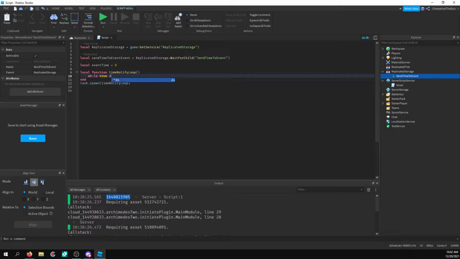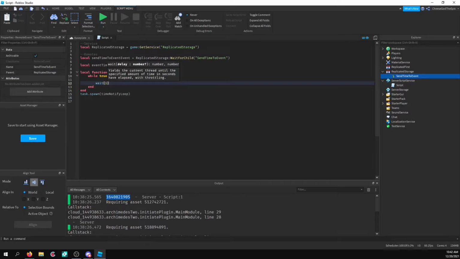Because what I'm going to have to do here is have a while true do loop. And at the end here I'm going to put a wait 1. Basically, we're going to check the current time and compare the current time to the event time. So I'm going to say local current time equals os.time, just like that.